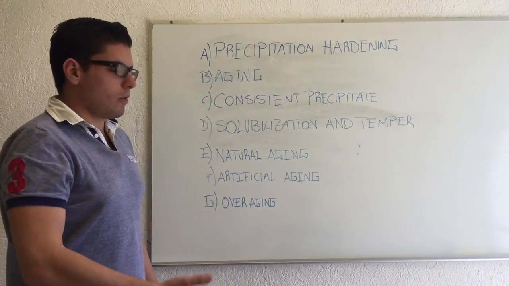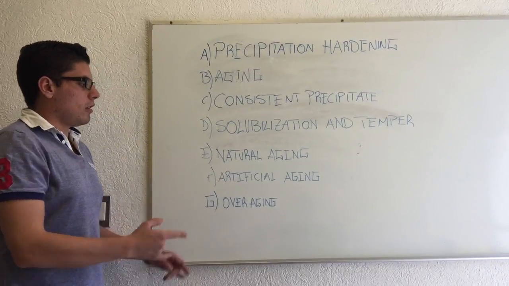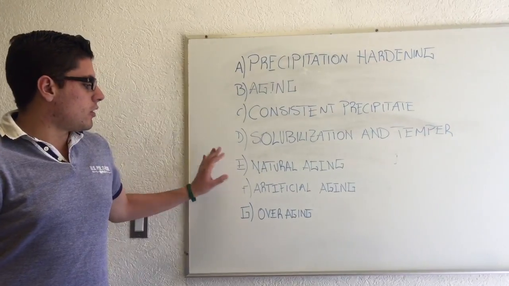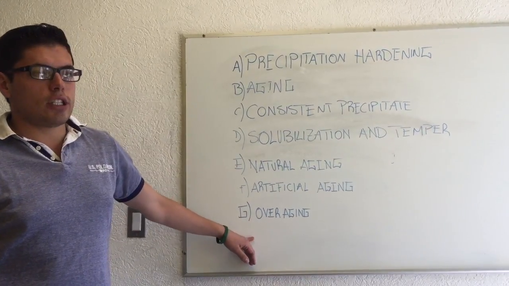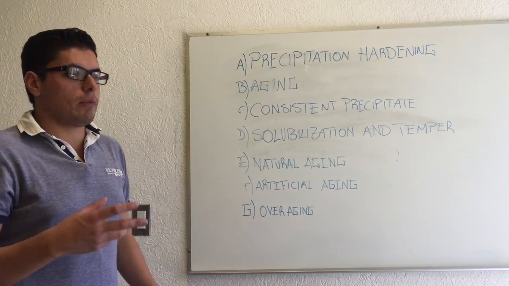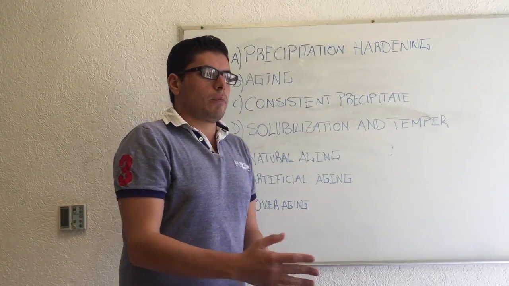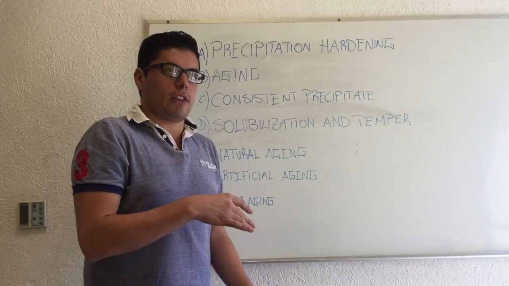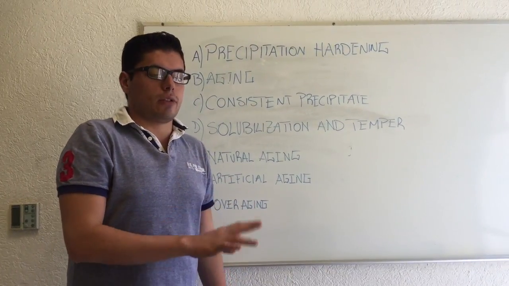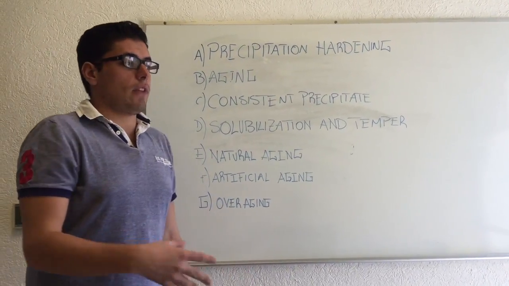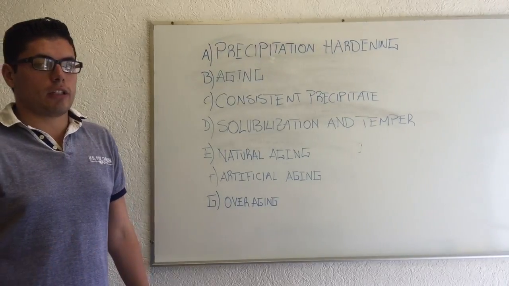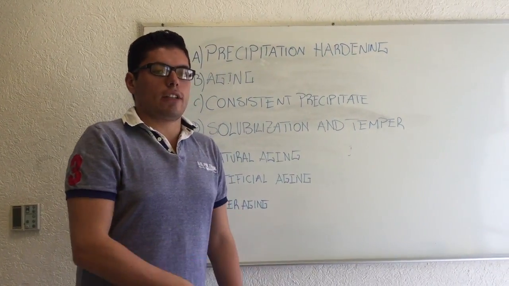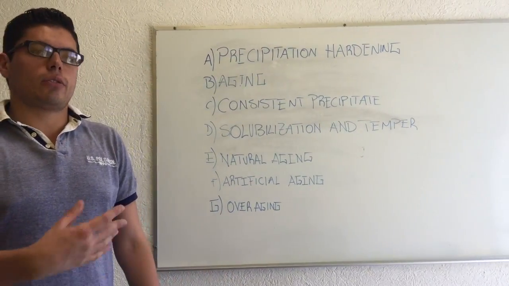But also, this is really important, because if we do not take care of these two definitions, we can have overaging. That is when you keep the material for a long period of time, or at higher temperatures than the real temperatures or times that you need. So it will cause a loss in mechanical properties. For example, it will be less hard or have less strength than what you need.